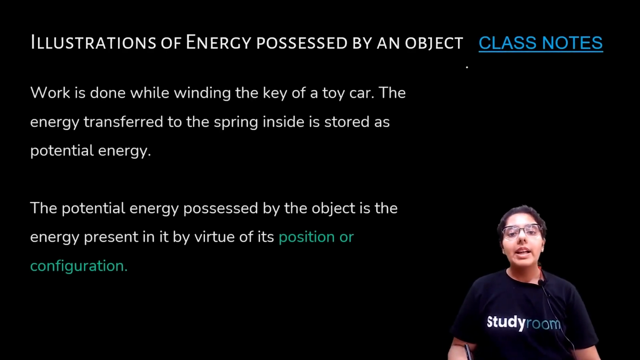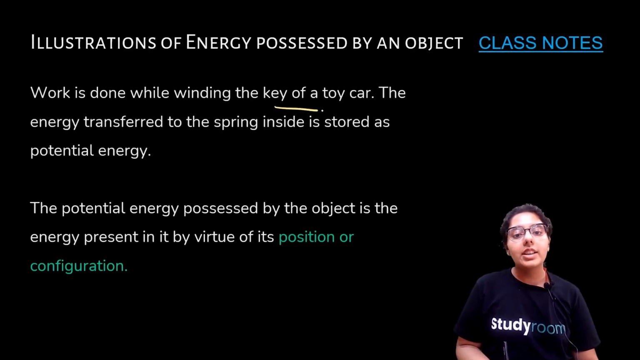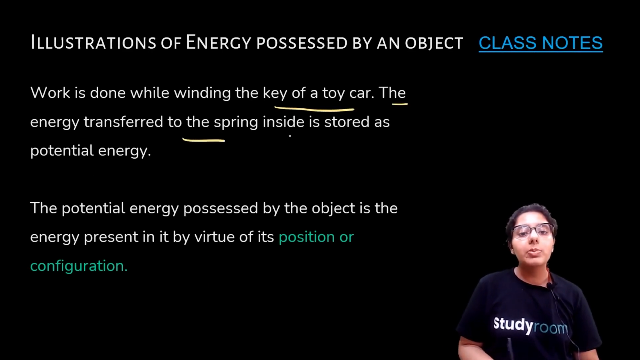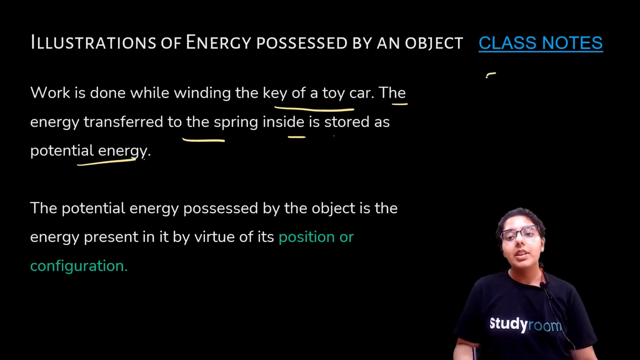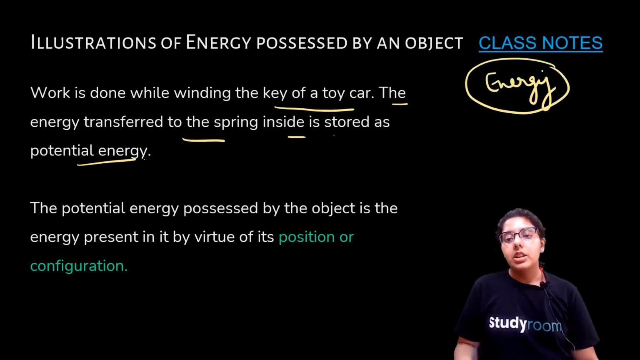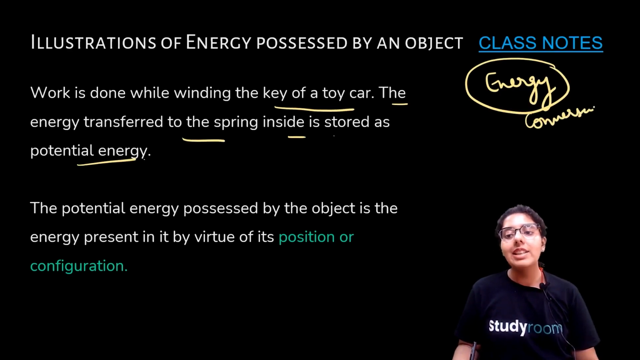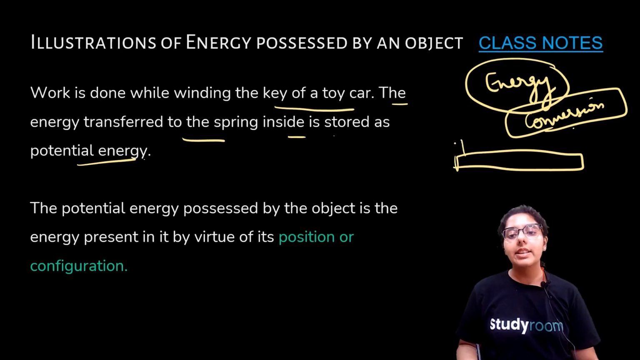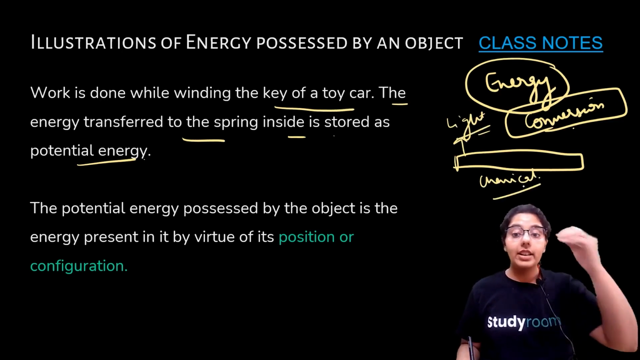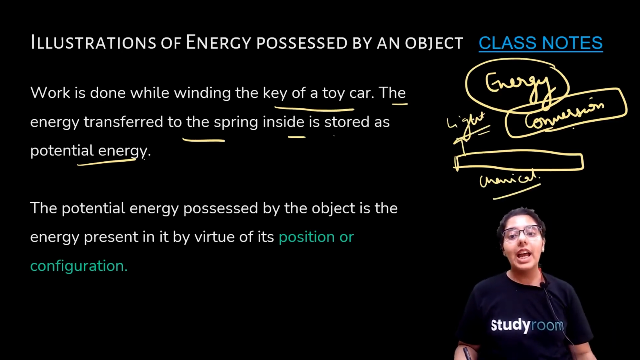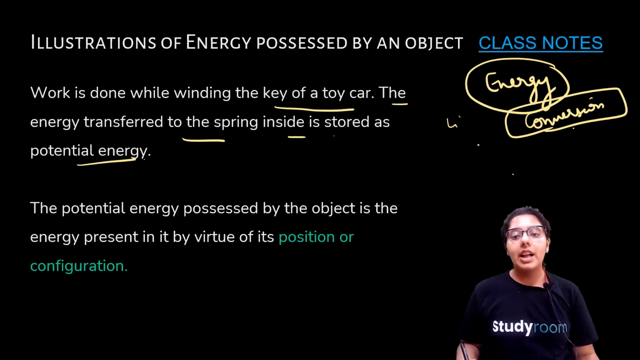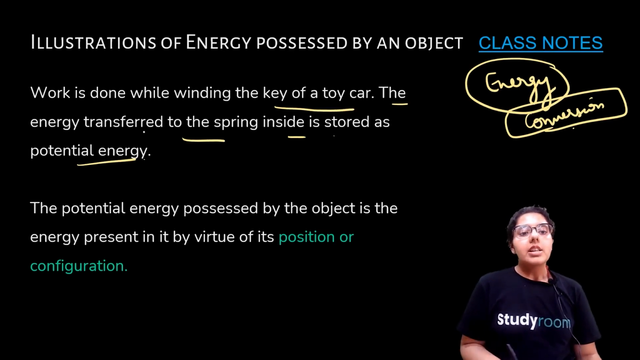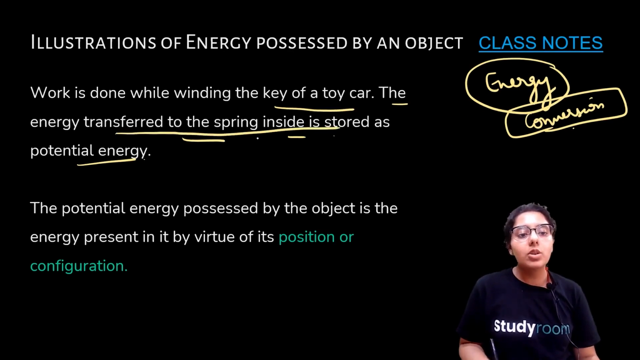Illustration of energy possessed by an object. Work is done while winding the key of a toy car. Energy transferred to the spring inside is stored as potential energy. Basically, energy conversion. For example, in your homes, you see that the light is lit. So electrical energy is converted into light energy, right? So there are different forms of energy, and we can transfer from one form of energy to another, right? Like the energy transferred to the spring inside is stored as potential energy.